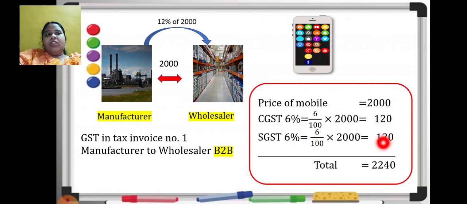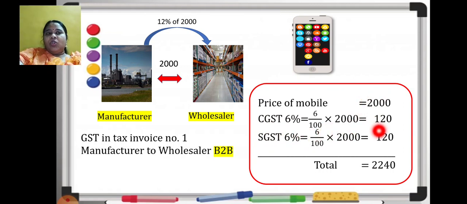So when I add all this, the amount comes to 2240. Okay. So for the shopkeeper, what is the price of that mobile? For the shopkeeper, the price of this mobile is not 2000. Along with GST, at the end he will pay 2240 to the manufacturer. I hope you are understanding it. Yes. The price of that mobile is definitely 2000. 12% GST means 6% CGST and 6% SGST.